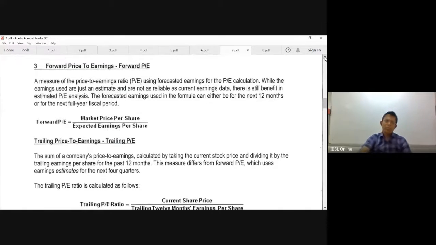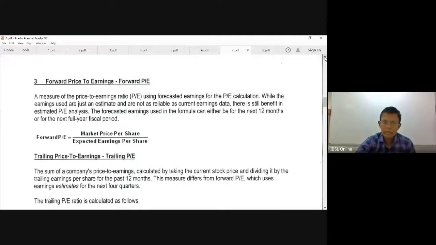So price earning ratio, how do you calculate it? Market price divided by EPS. What do you mean by EPS? Earnings per share.